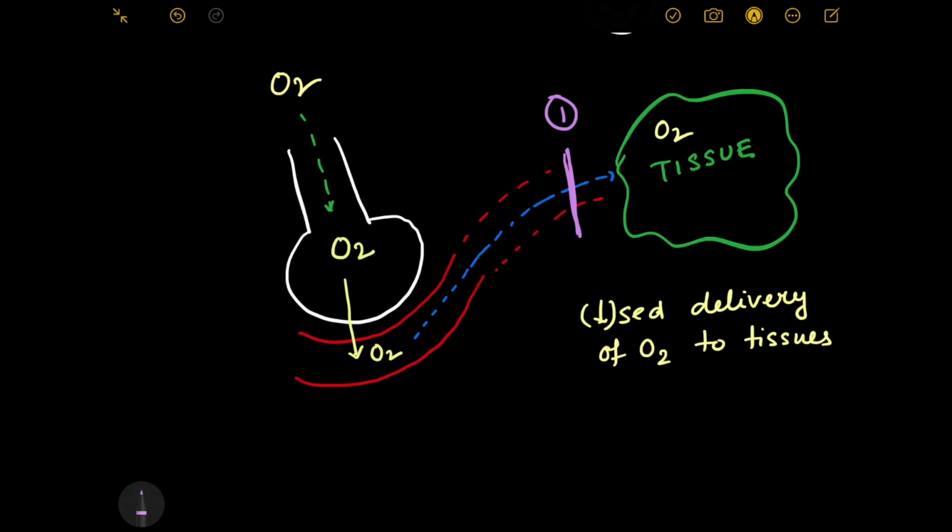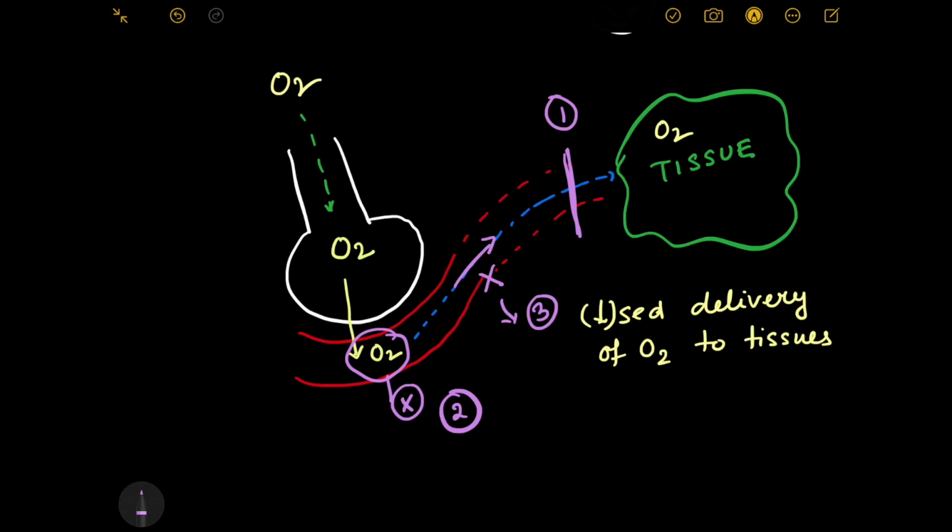If there is not enough oxygen in the blood, that can jeopardize the supply of oxygen to the tissues. Or if there is not a proper oxygen carrying machinery from the lungs to the target tissue, in that situation we can get a decreased delivery of oxygen to the tissues.